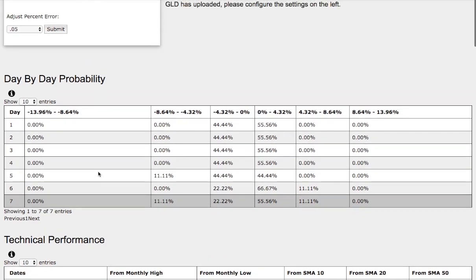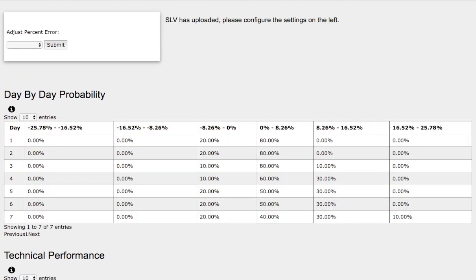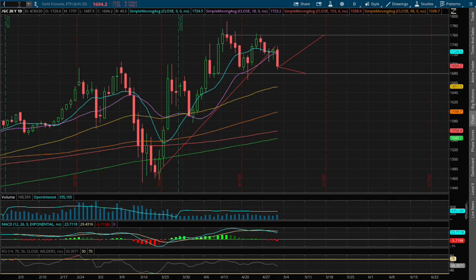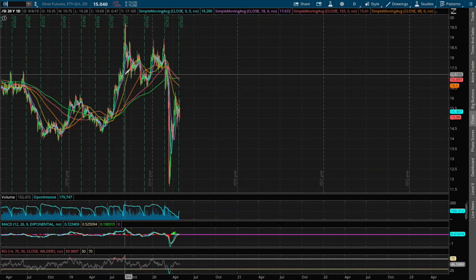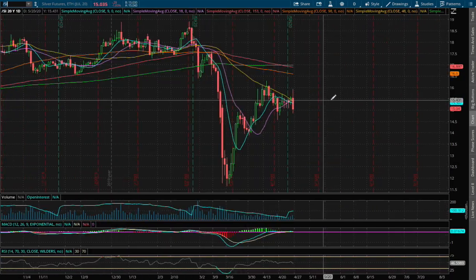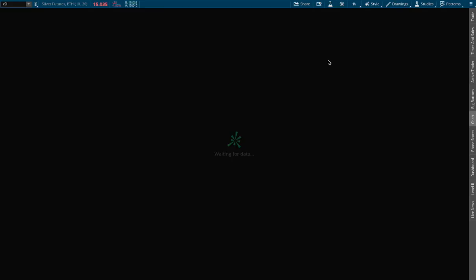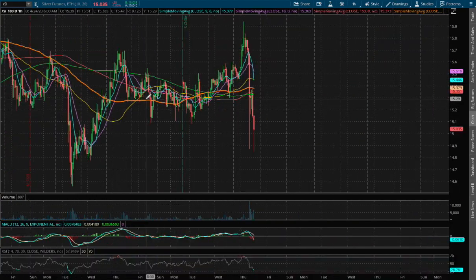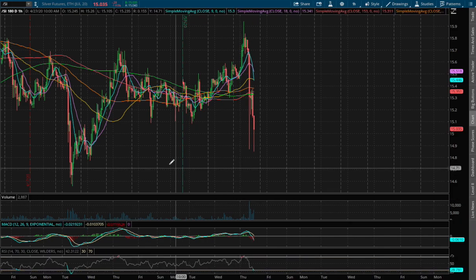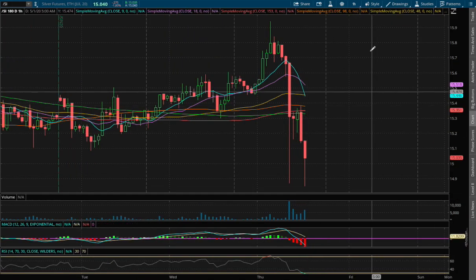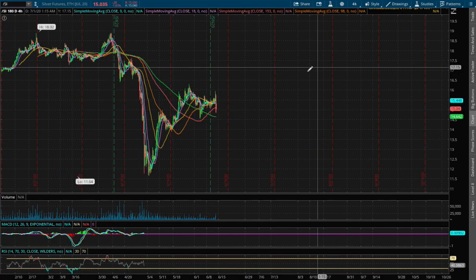So let's examine silver. We'll start off with technical analysis first. Silver is currently down 1.8% on the 1 hour chart. We are now at oversold RSI. We are slowly approaching negative MACD on the 1 hour chart.